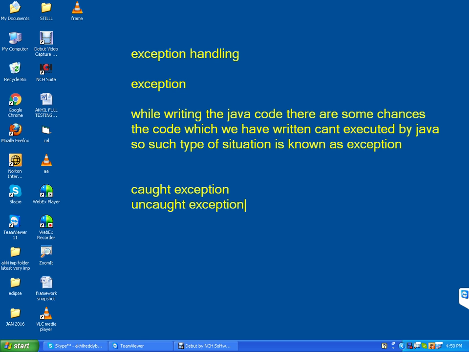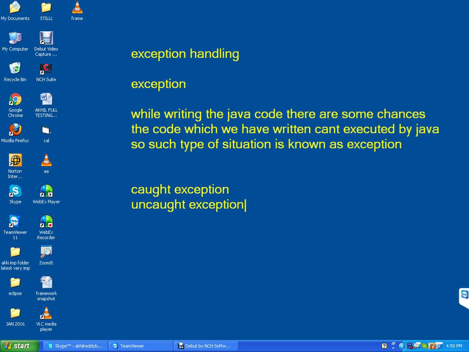Because it is showing some error, we can find what is missing, get the solution, replace it and rectify the problem, whatever it is. Because it is showing an error, we know something is missing. We can rectify the problem at any cost. That is caught exception. While writing the Java code, if anything is missing, automatically it will show you an error message or an error mark. That is called caught exception.